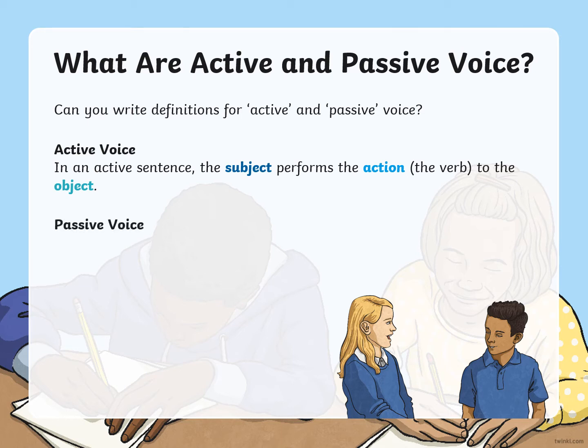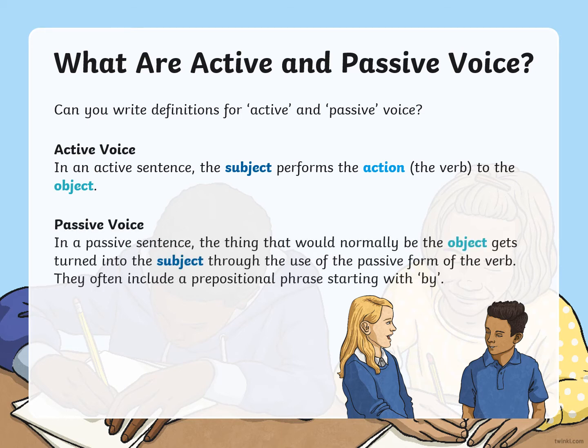Okay, your passive voice: the thing that would normally be the object gets turned into the subject through the use of the passive form of the verb. They often include a prepositional phrase starting with by. Now don't worry, that's quite a complicated definition. I don't expect you to get your head around it straight away. We're going to look at some examples to help you.